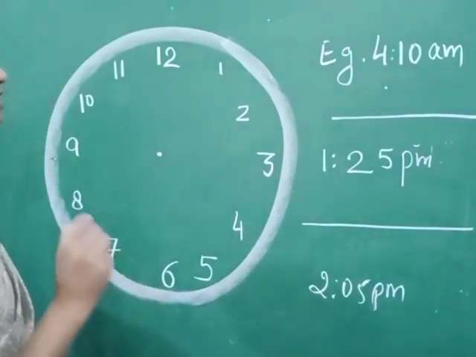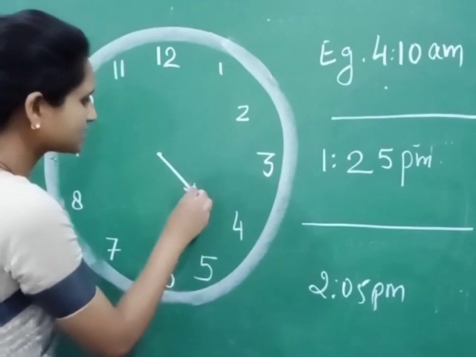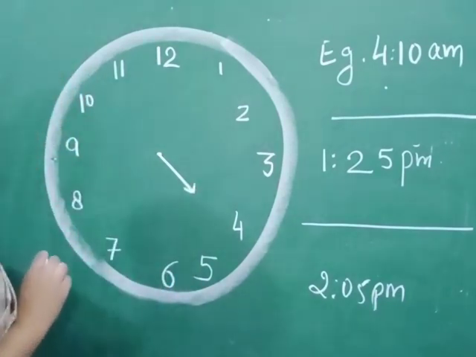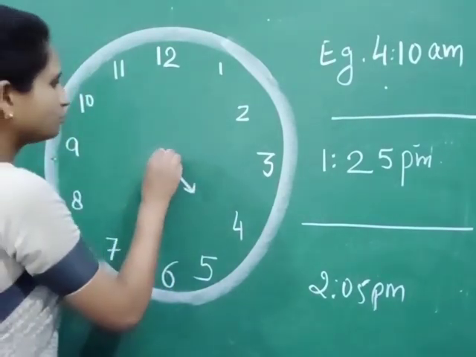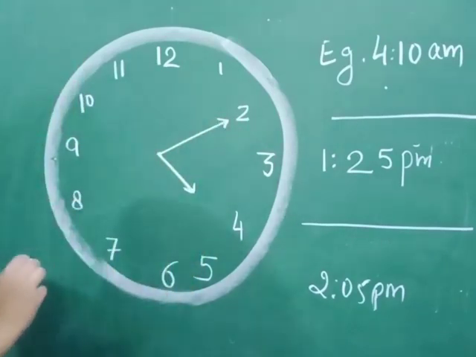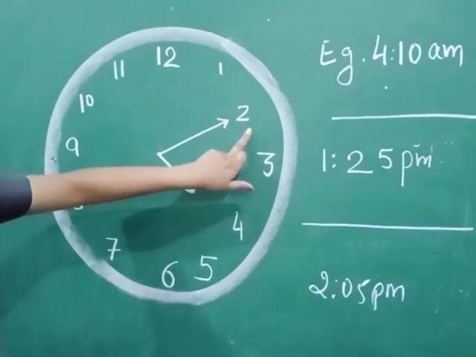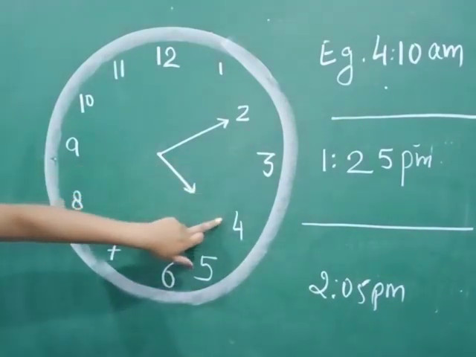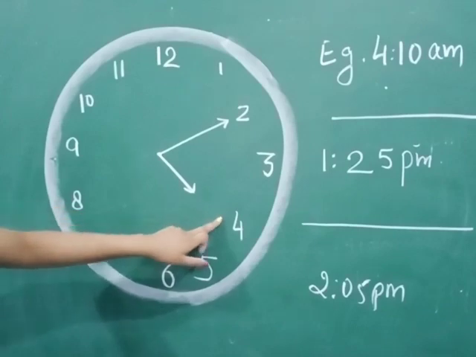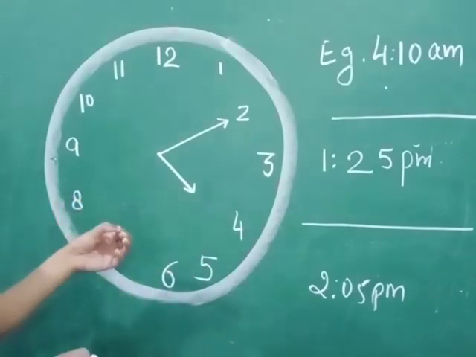So first we have to make a short hand, that is the hour hand, and then we have to make a long hand, that is the minutes hand. Now it is 4:10. We have to write 10 minutes past 4.